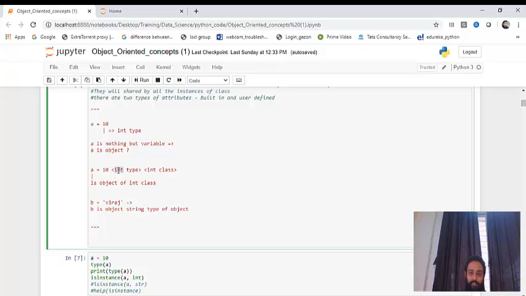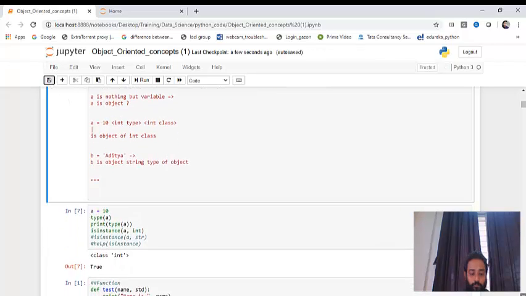If I'm defining a class called human, every human, whether male or female, will be a part of that particular class called human. Same is happening here. There is a class called int, and if you are creating an attribute or variable called a is equal to 10, then a is the object of that particular int class. That is being depicted here. Okay, let's move ahead.